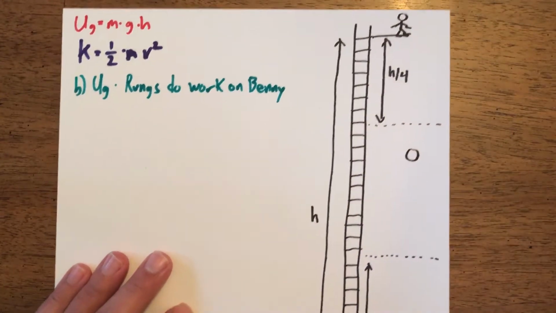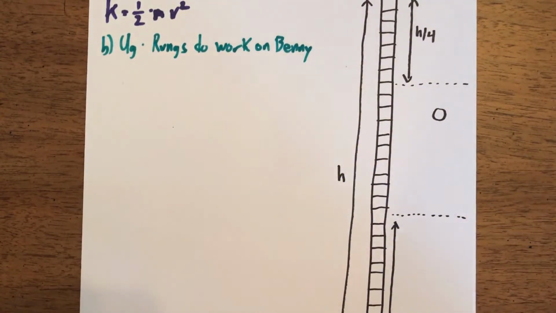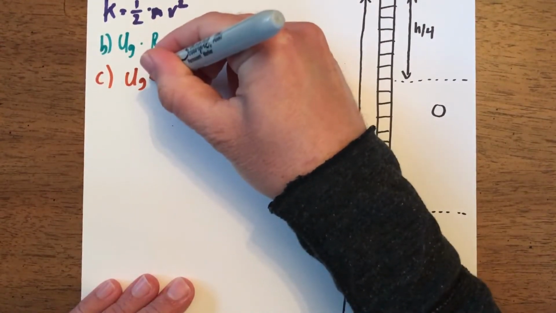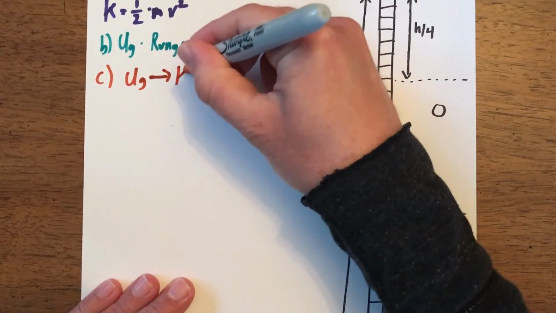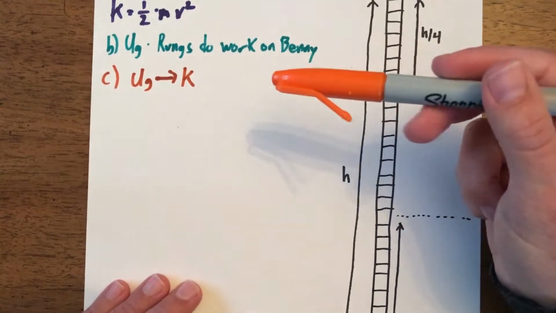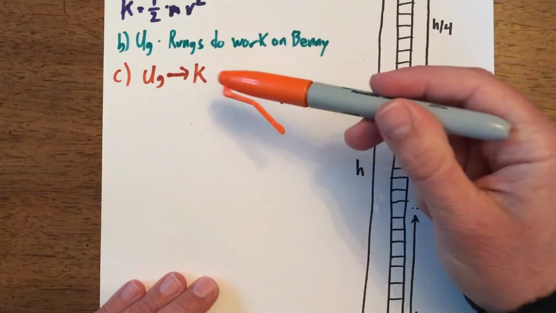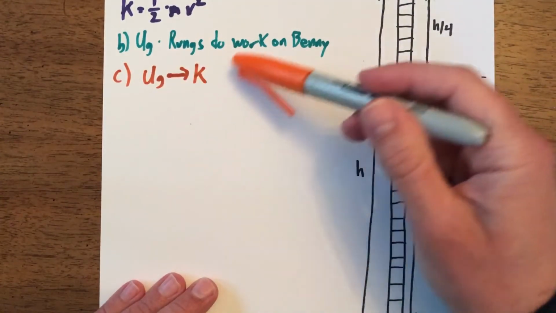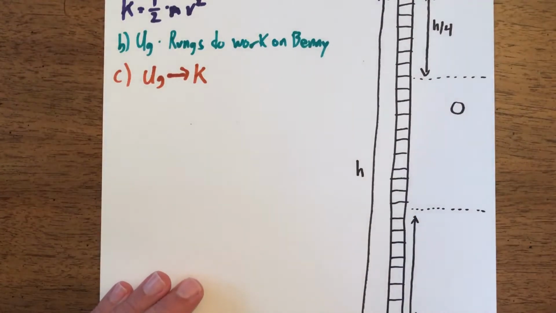So once he's up top, he dives off and starts to fall down. What happens to his gravitational potential energy, this is for part C, his gravitational potential energy is going to decrease, and it's going to become kinetic energy on the way down. And this is the premise of the conservation of energy that we talked about before we left school on Thursday, that you can't destroy the energy, you can only change it from one form to another.